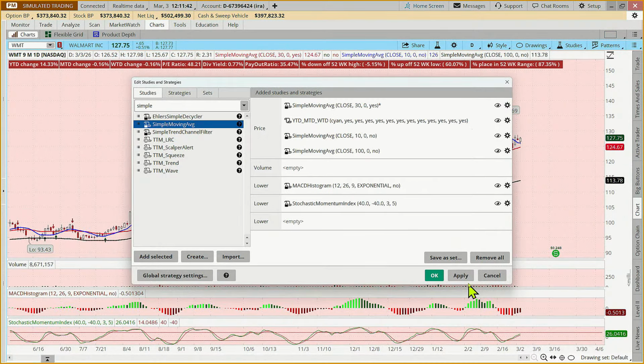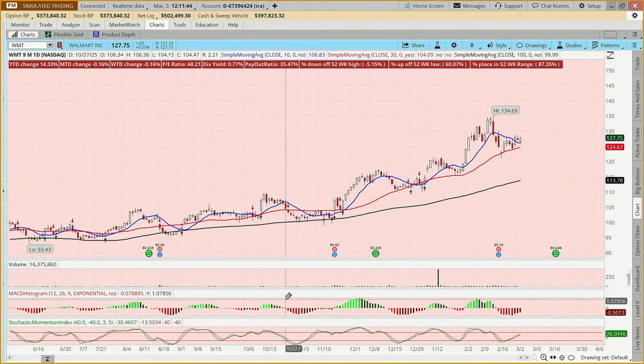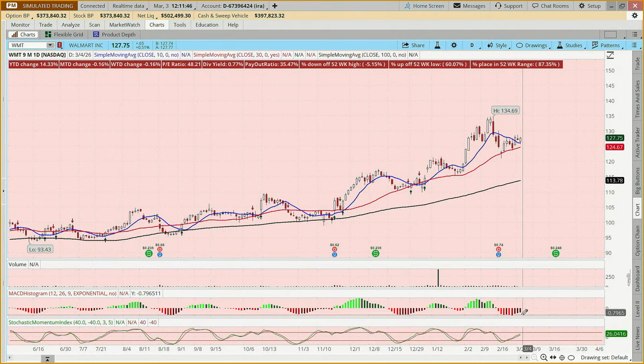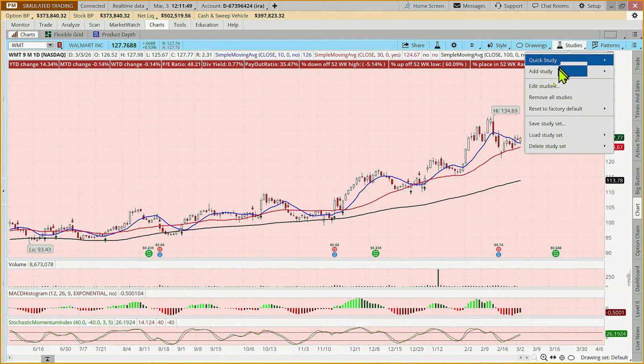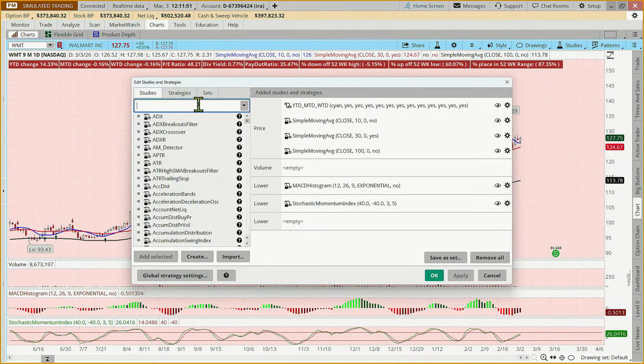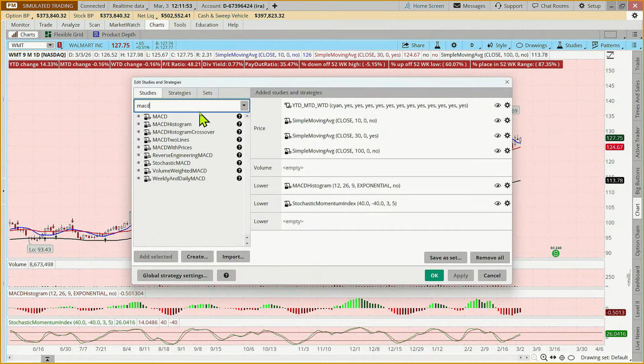Now, some people might also use the MACD. Here I added that again just by coming to edit studies and typing in MACD. I chose the MACD histogram, and then I added it.